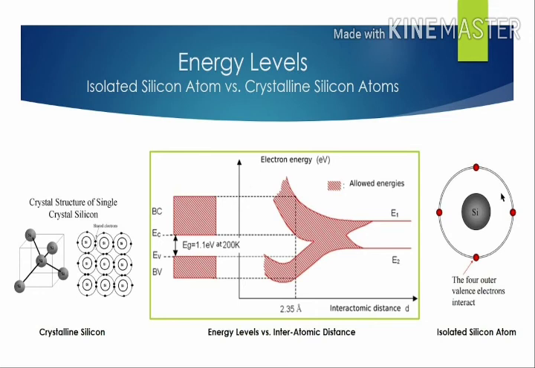A similar expression can be written for holes with effective mass mp, where p refers to the positive charge on the hole. The effective mass concept is very useful because it enables us to treat electrons and holes essentially as classical charged particles.